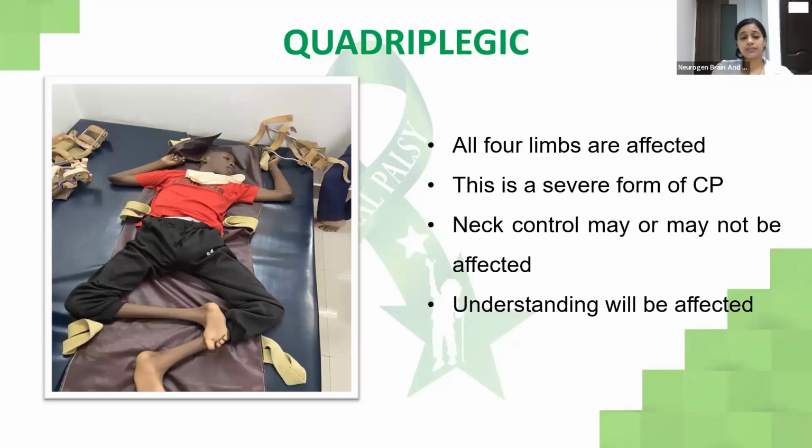Quadriplegia, this is the severe form of CP wherein all four limbs are affected. Speech will be affected, and understanding will be affected. Neck control may or may not be affected in this. In this image, if you can see, the child has the shoulder, elbow and wrist in flexion, that means it's bent. The hip has contracture in the outward direction, that is the abduction contracture, what we call.